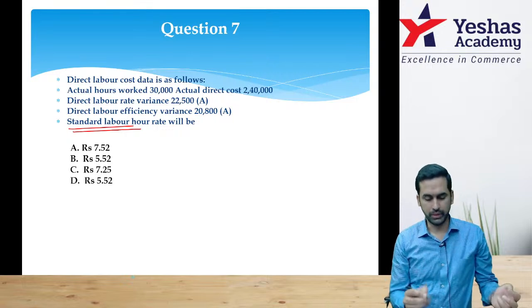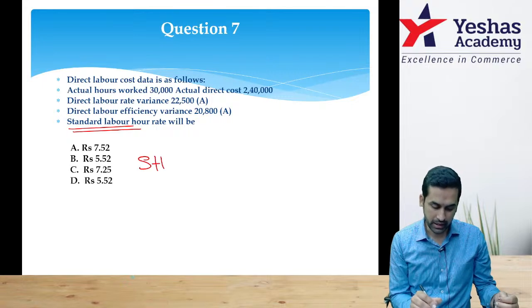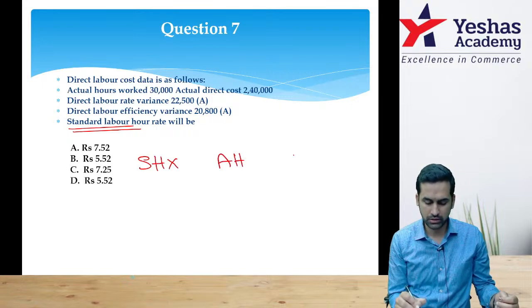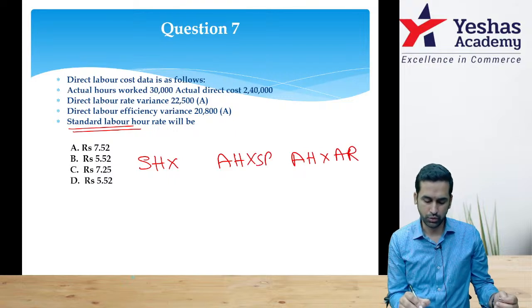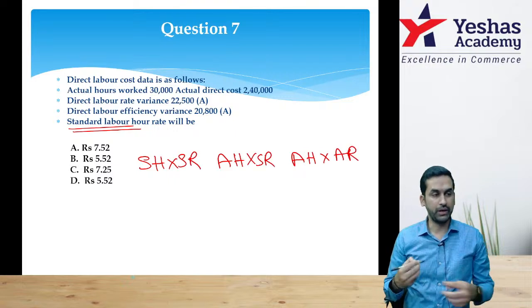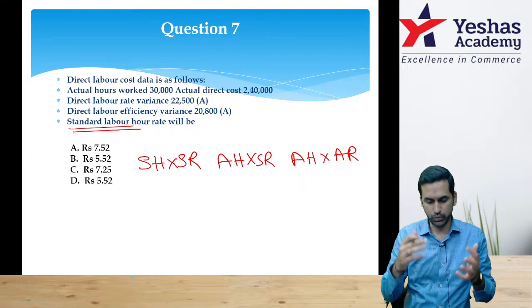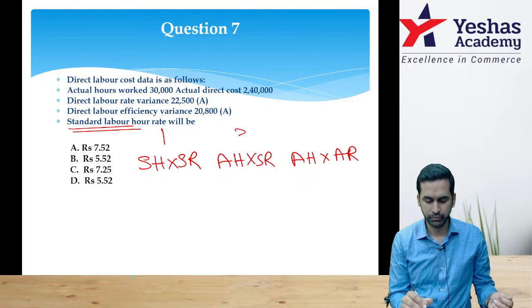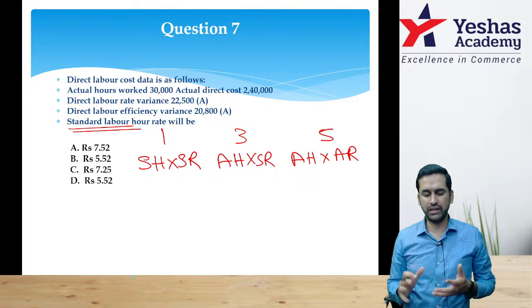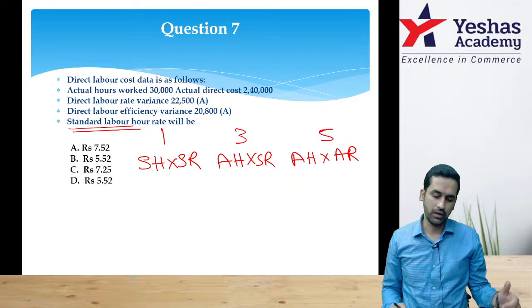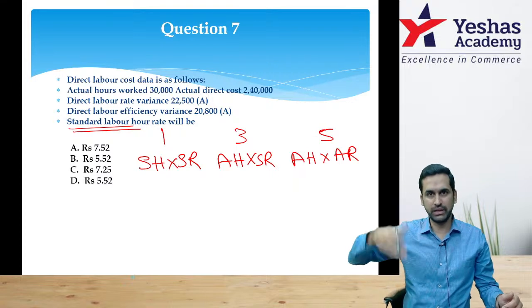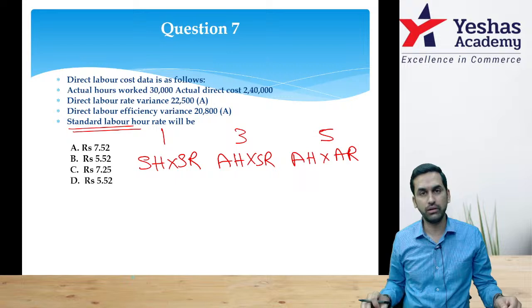You can prepare a quick table: standard hours, actual hours, actual hours. The last column is actual rate, and the other two columns are standard rate. We do this in class in tabular form, so I am going by that style. Columns 1, 3 and 5, anyway there is no idle time story, so I am not breaking column 3 and column 4. Those who are not comfortable with tabular style can work out based on the formula.